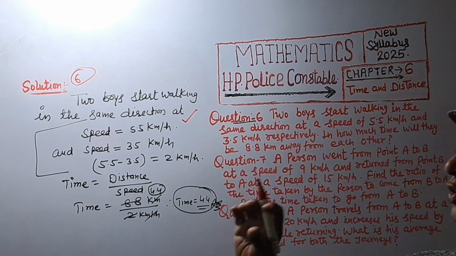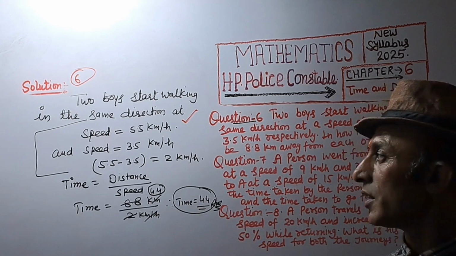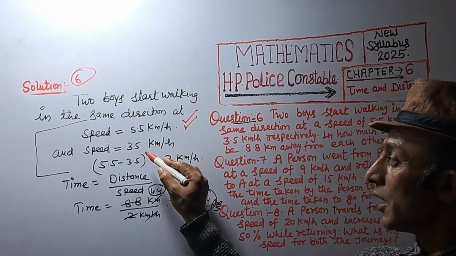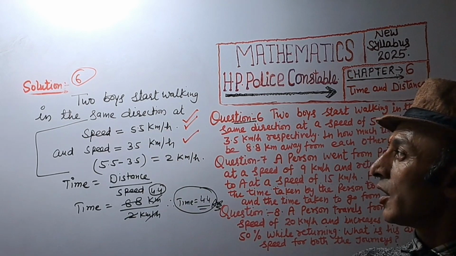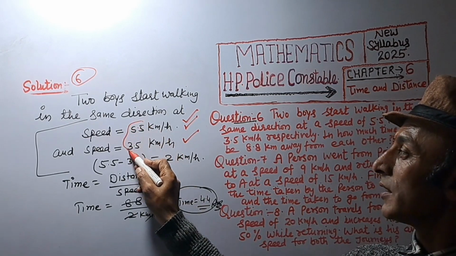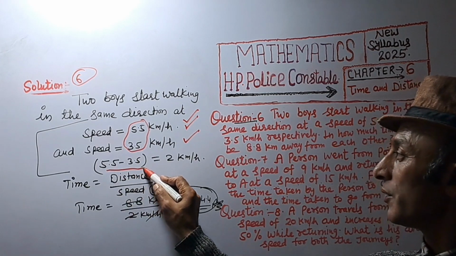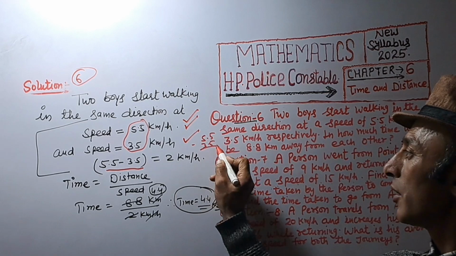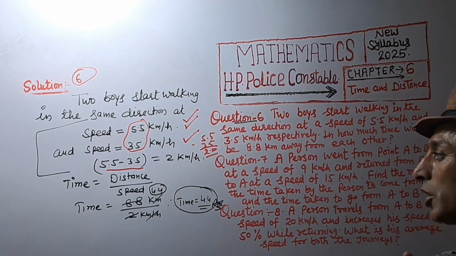We have given two boys start walking in the same direction. First is 5.5 kilometer per hour. Second is 3.5 kilometer per hour. If they are walking in the same direction, then we subtract 5.5 and 3.5. 5.5 minus 3.5 equal to 2.0. That is 2 kilometer per hour.